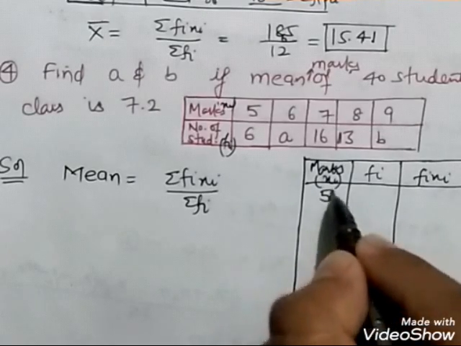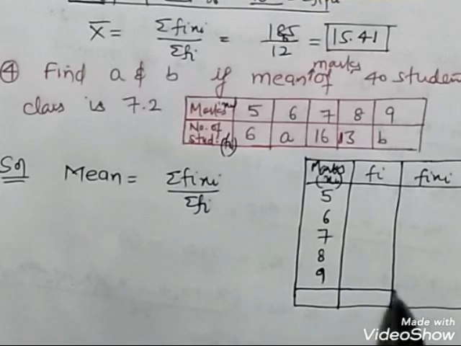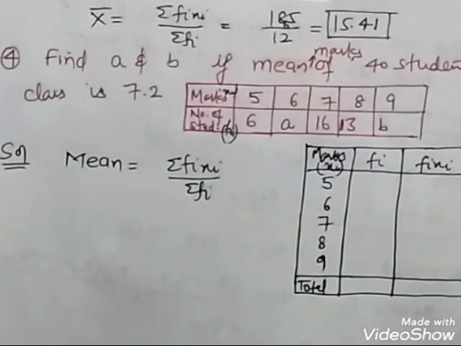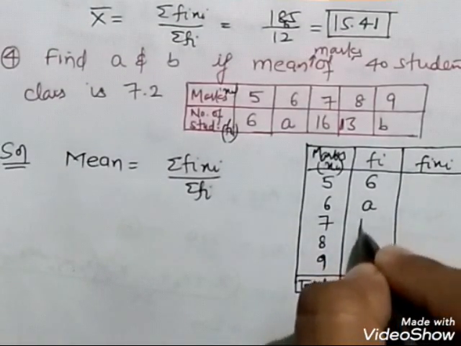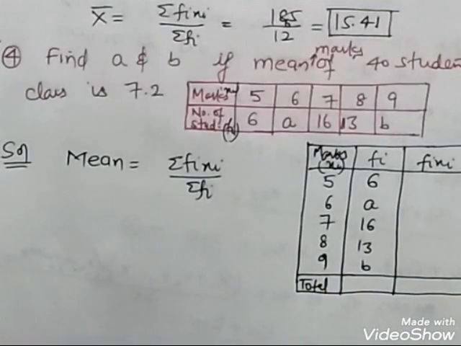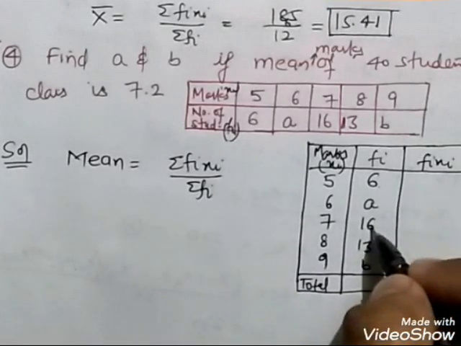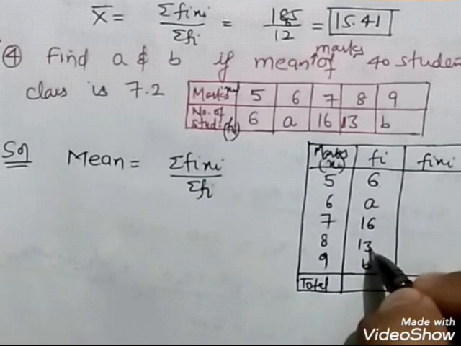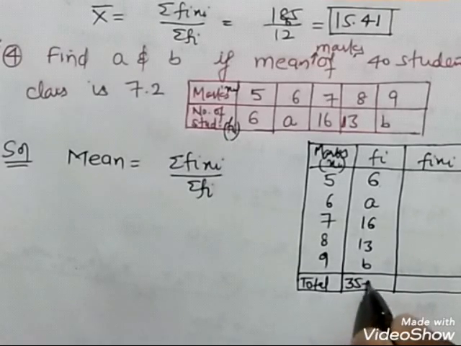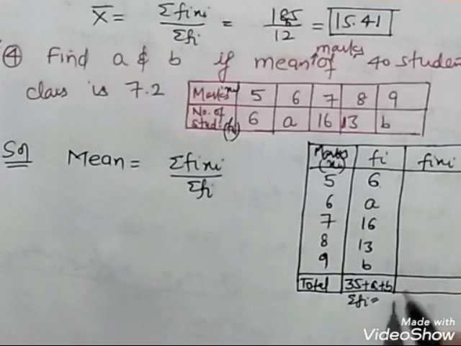Okay, 5, 6, 7, 8 and 9. Add then total. The value of fi provided to me is 6, A, 16, 13, B. So this is 6 plus 16 is 22, plus 13 is 35, plus A plus B. This is the value of sigma of fi.